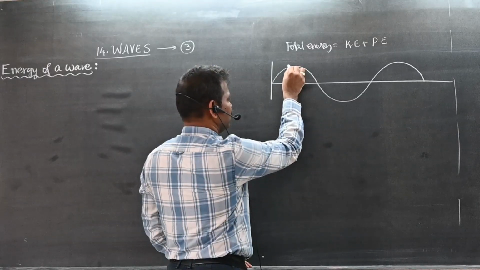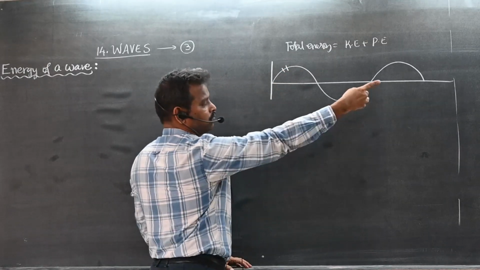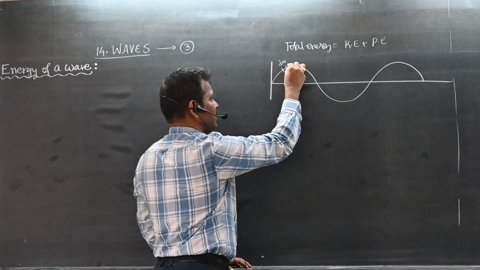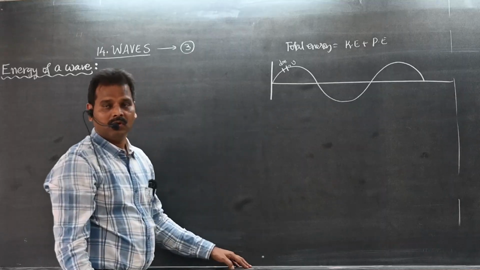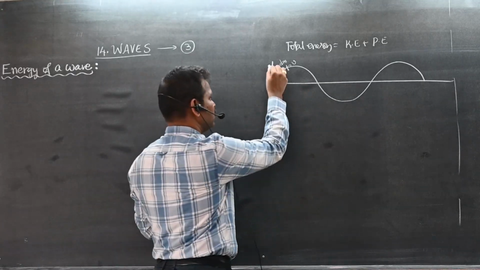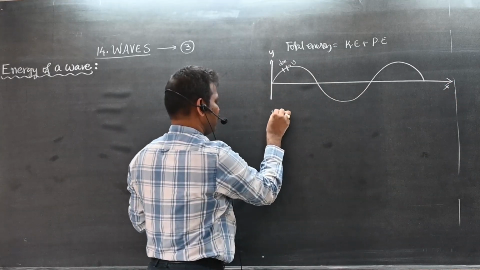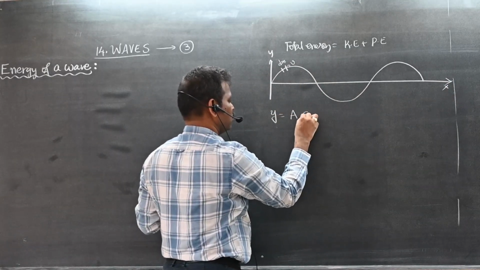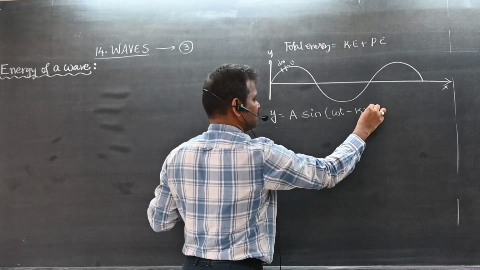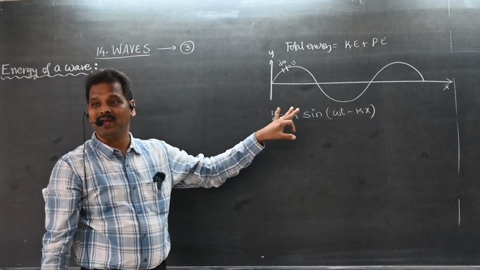Here, if you take a small portion of the wave, let the mass of this wire be m. What is this mass? What is this velocity? v. What is the equation of this wave? We know the equation of the wave. This is y, this is x. So we can write the equation of the wave: y is equal to a sine omega t minus kx. This is the equation for displacement of a wave.